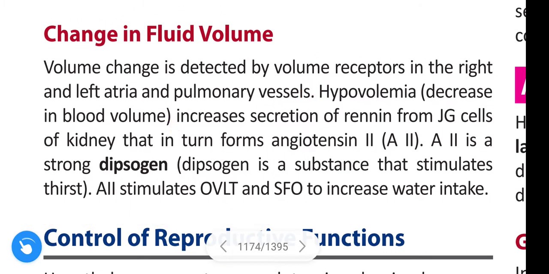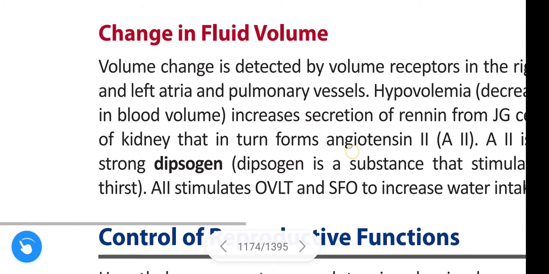See once again, volume change is detected by volume receptors in the right and left atria and pulmonary vessels. Hypovolemia increases secretion of renin from juxtaglomerular cells of kidney that in turn forms angiotensin II.